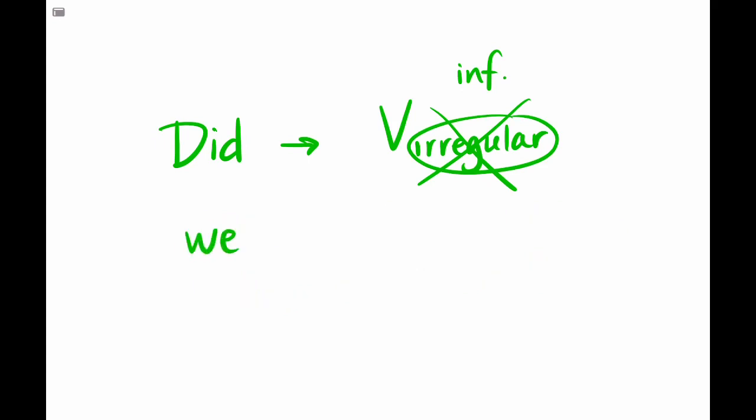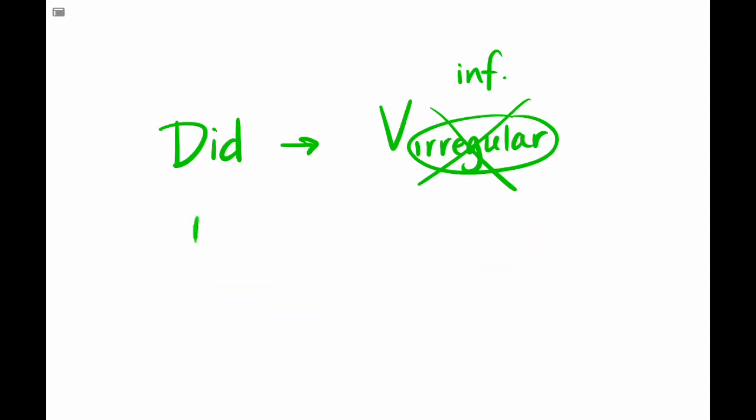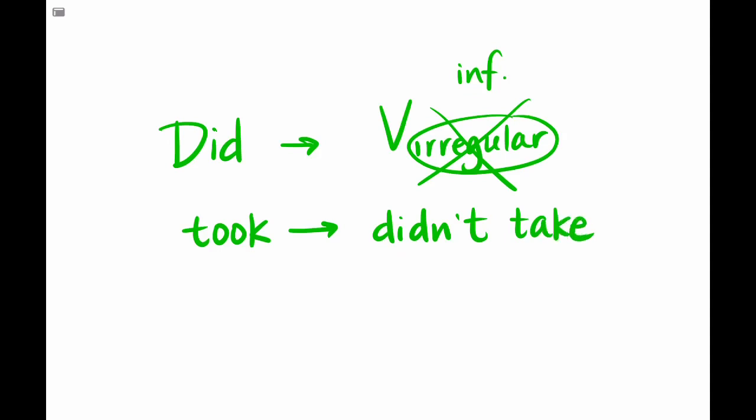Another example of an irregular verb is went. The infinitive is go, so we would say didn't go, and in the question we would say did someone go. We will add the complement and the question mark. Let's take a look at another irregular verb, took. The infinitive is take, so the negative form would be didn't take, and the question would be did someone take. We will use the infinitive form, and add the complement and the question mark.